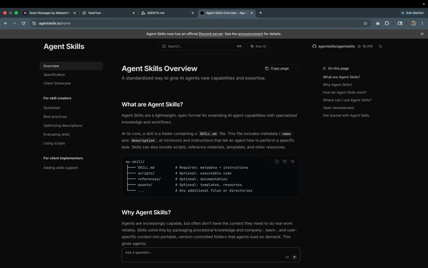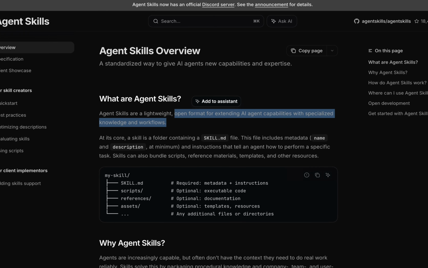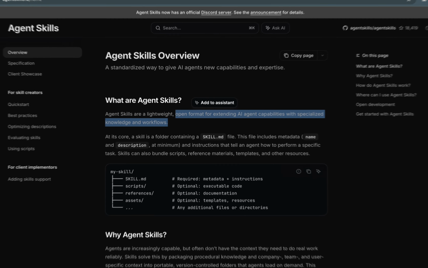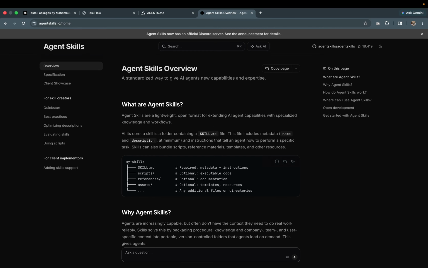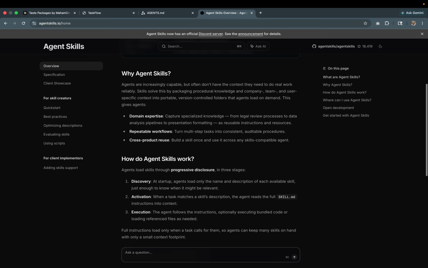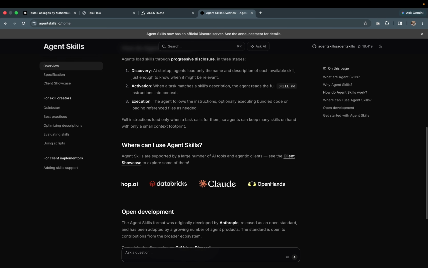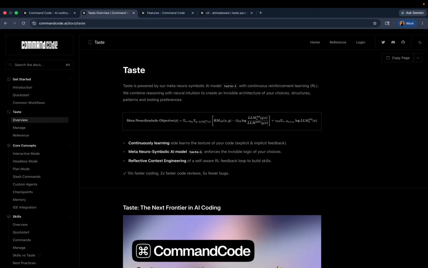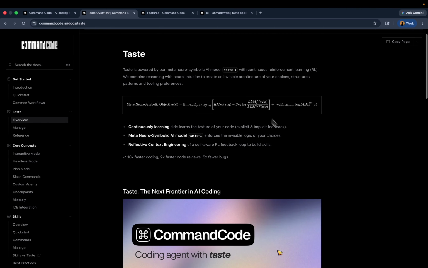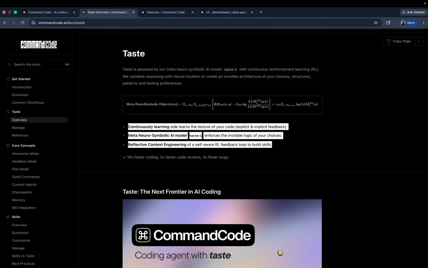Skills, on the other hand, are an open format for extending AI capabilities with specialized knowledge and workflows. They tell the AI what to do but not how you would do it. So two developers using the same skill will still write completely different code. And that difference is taste. Taste is your micro decisions, how you name things, how you structure code, which patterns you prefer. You don't write this down, you just do it.